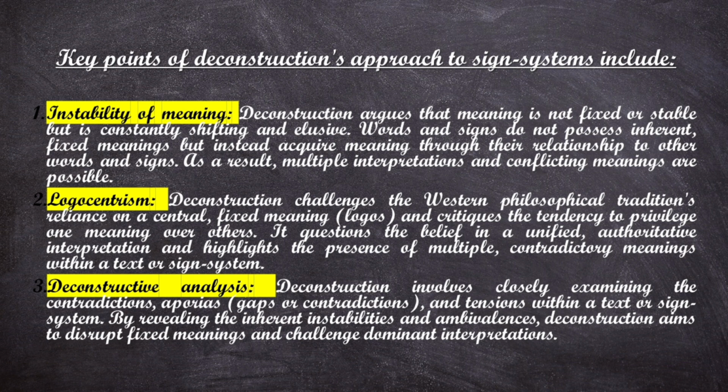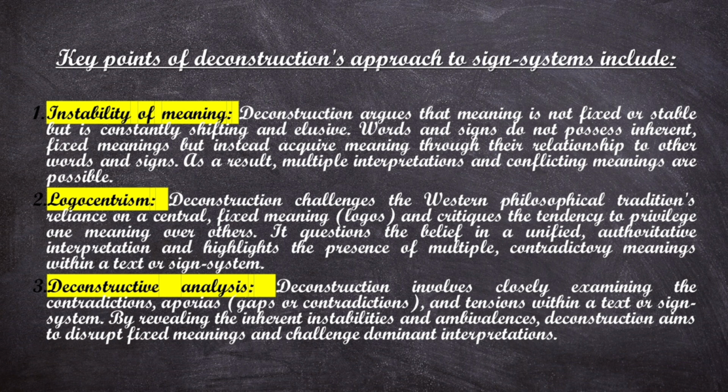Deconstruction challenges the Western philosophical tradition's reliance on a central fixed meaning, which is considered to be logos, and critiques the tendencies to privilege one meaning over others. It questions the belief in a unified authoritative interpretation and highlights the presence of multiple contradictory meanings within a text or science system.